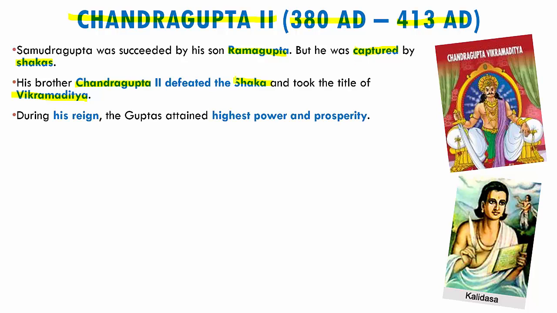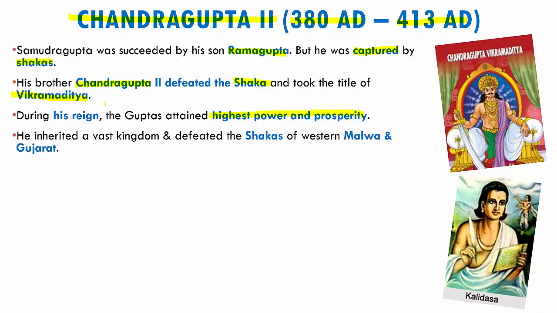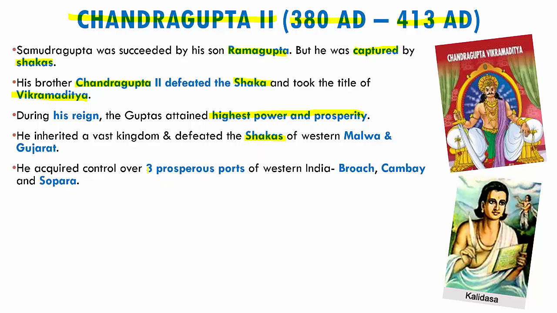And during his reign, they say that Guptas attained the highest power and prosperity. So he's considered as one of the most significant Gupta kings. And he inherited a very vast kingdom, and he defeated the Shakas of the western Malwa and Gujarat and took over that region also. He acquired control over 3 prosperous ports of western India, which was Broach, Cambay as well as Sopara. So because of this, trade also increased during Chandragupta II time.